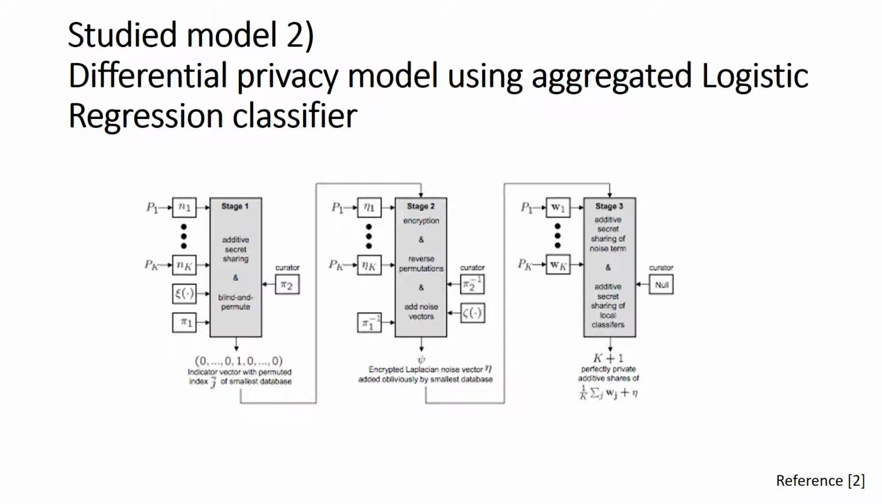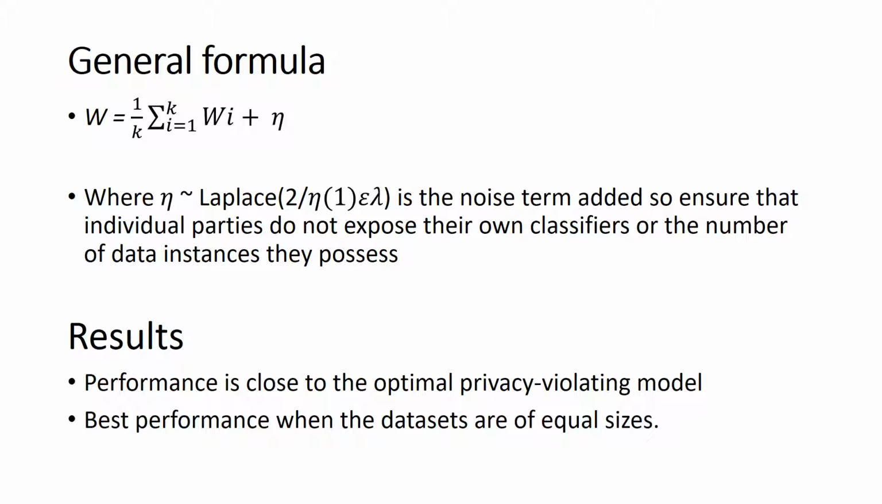The second model that we have studied is an aggregated logistic regression classifier, where we take the average of the weights plus a noise term from a Laplace distribution in order to ensure that the parameters cannot be reverse engineered.